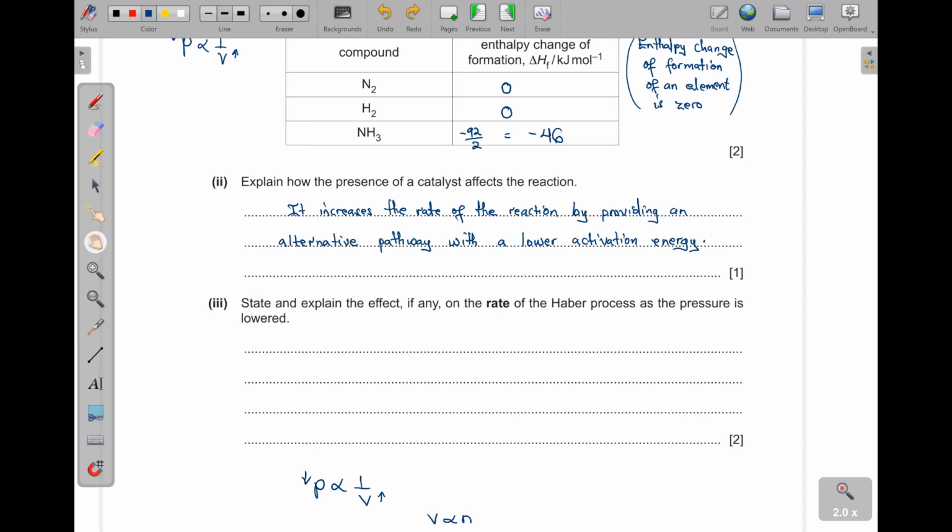So I will say that the rate of reaction decreases or will be lowered. Why? There will be few gas molecules per unit volume.